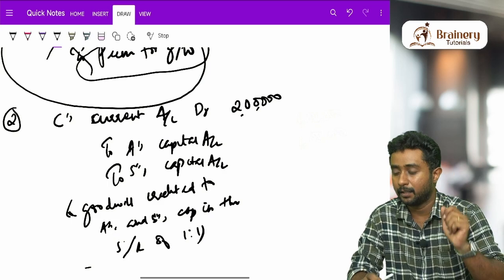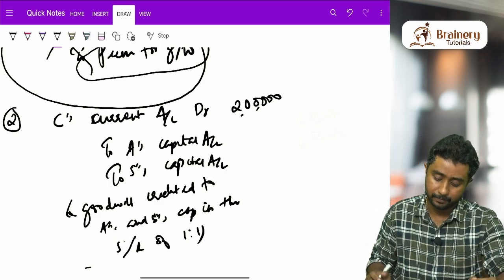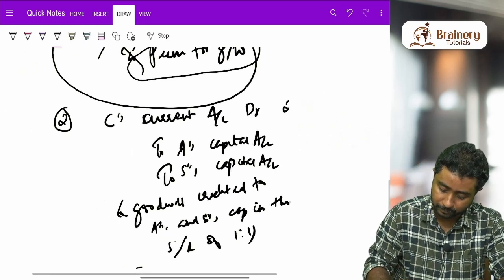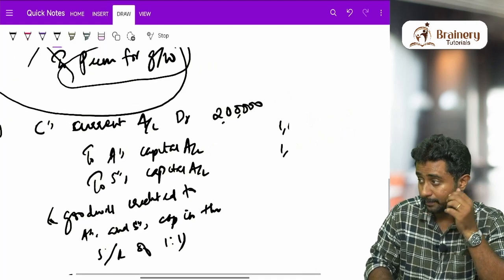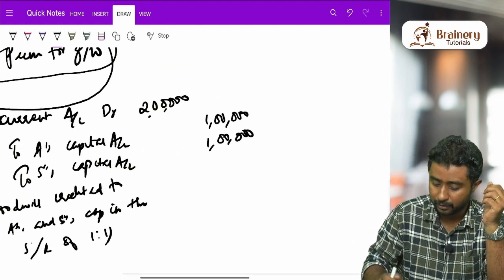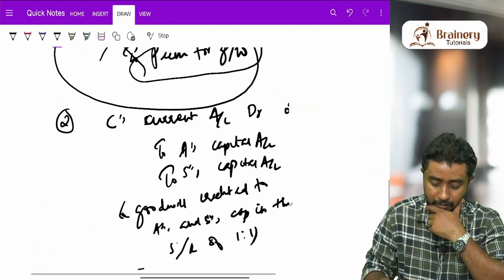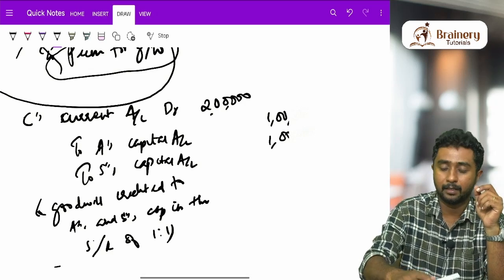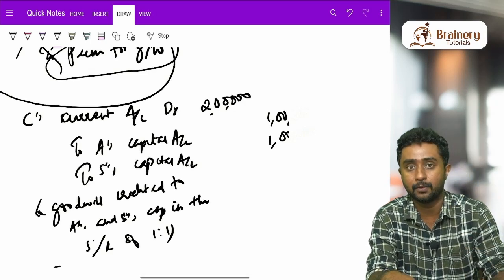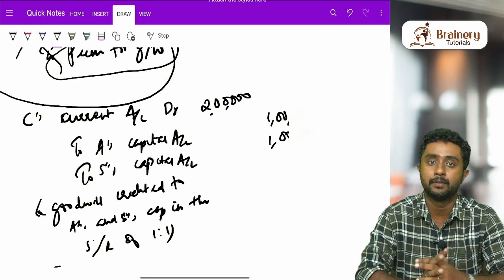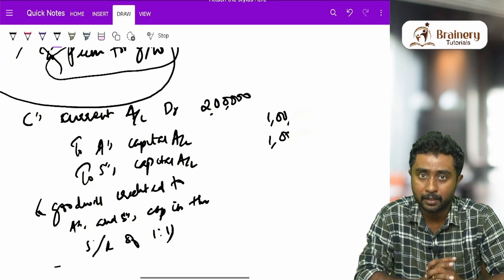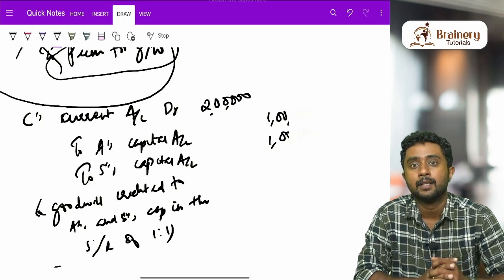This is the calculation here basically. 2 lakh we have written, 1 lakh we have shared. So this is how you have to calculate this hidden goodwill. I hope this session was helpful for you to calculate the amount of goodwill. Thank you.